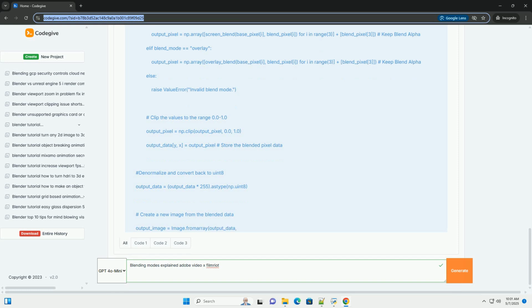*Screen* inverts the color values of both the base and source layers, multiplies them, and then inverts the result. This effectively adds the light from the two layers together. CR = 1 - (1 - CB) * (1 - CS). This is a powerful mode for creating glows, highlights, and light leaks. It is the inverse of multiply.